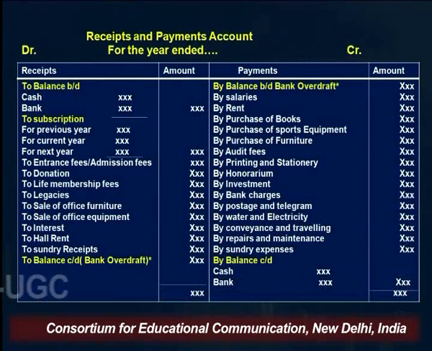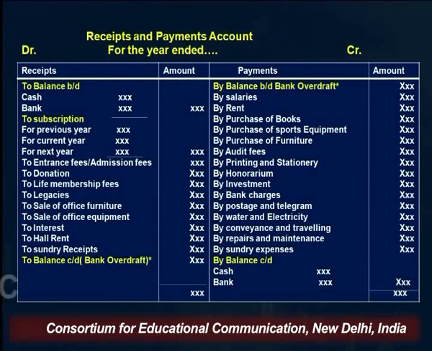After that, subscription. What is subscription? Subscription we are going to discuss in an upcoming session later on. But subscription is the main source of income of NPOs. So this is basically a recurring income. All types of income, whether they are recurring in nature or they are capital receipts, are to be shown in this account. So the main source of income for NPOs is subscription, and it is shown on the receipt side of this account.